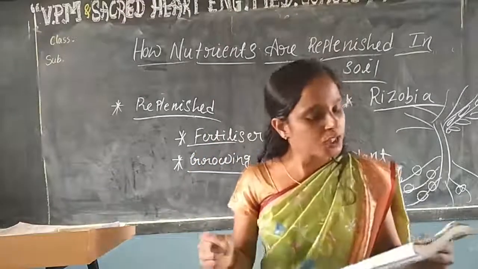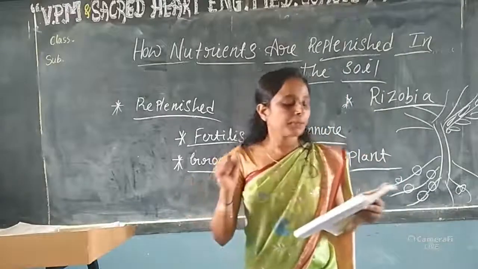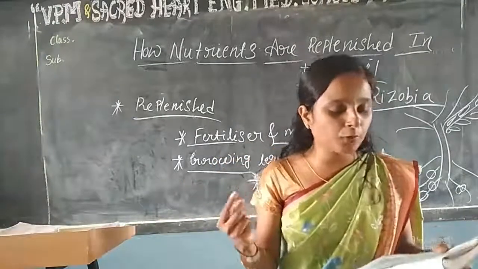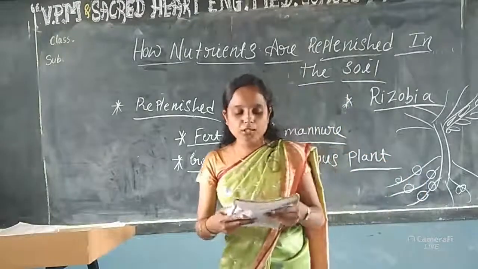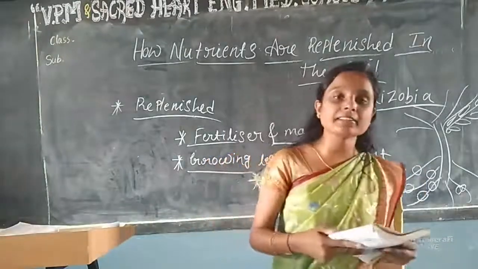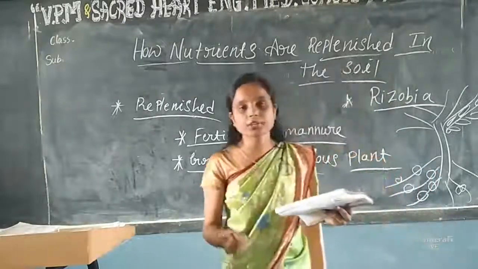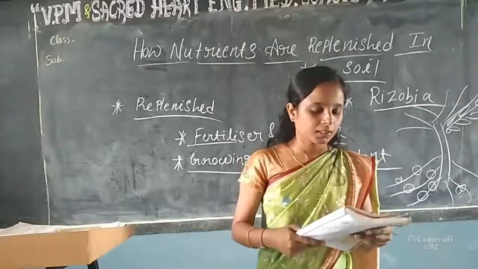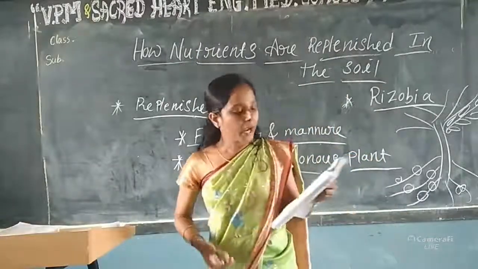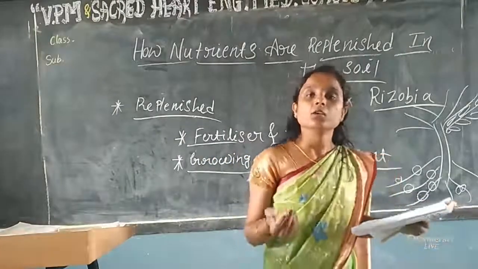Next, choose the correct option from the following. Plants take carbon dioxide from the atmosphere mainly through their dash. How do plants take carbon dioxide? The main part, leaves. Leaves absorb carbon dioxide. The answer is leaves. Next, why do farmers grow many fruits and vegetables?